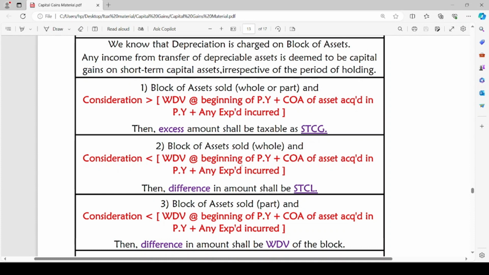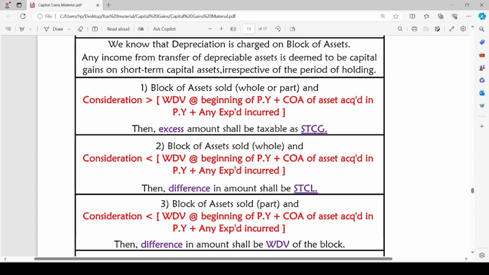That means the WDV at the beginning of previous year, to such, if there is any asset acquired in the previous year, we are going to add the cost of acquisition of such asset and any expenditure incurred. This is the value of such block of asset. But the consideration received on transfer of such capital asset is more than the value of block of asset. In such a case, the excess amount, the difference between consideration and value of block of asset, shall be taxable as short-term capital gain. We are getting a gain on transfer of such block of assets. So, we are going to consider such excess amount as short-term capital gain.